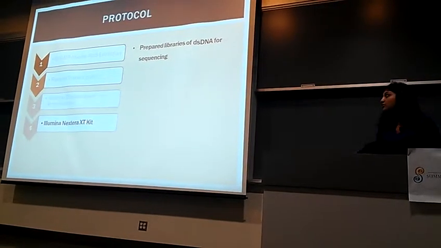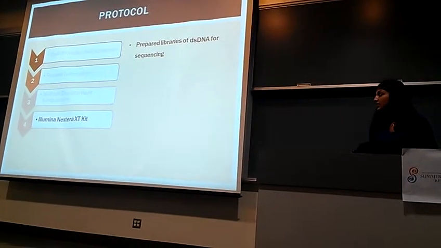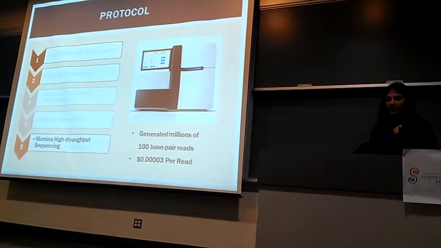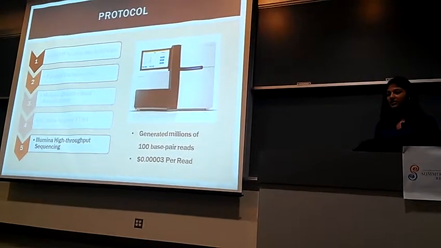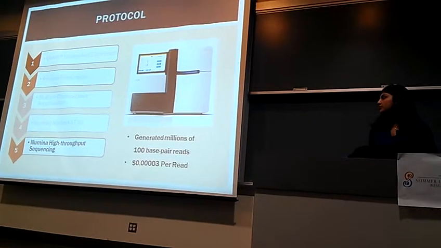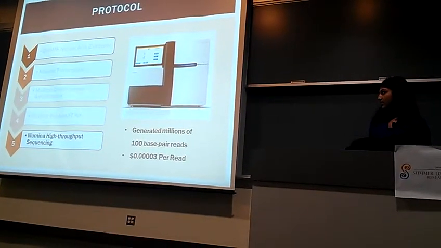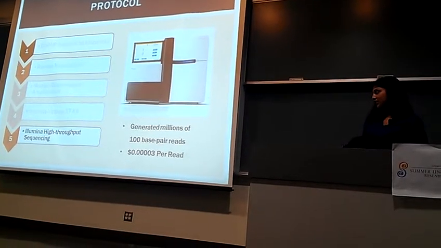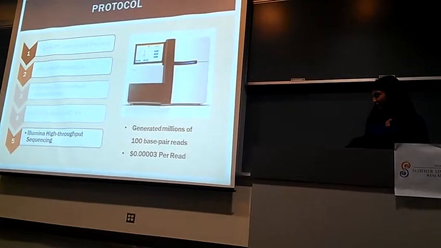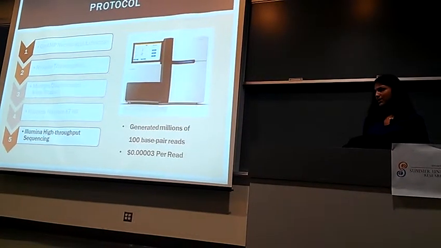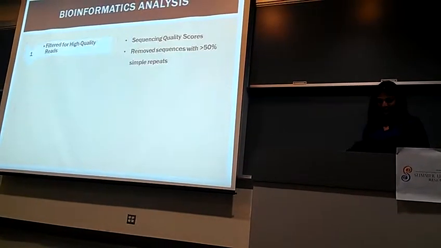And so then we used an Illumina Nextera kit to prepare libraries for sequencing. We sent our libraries to the QB3 facility here on campus, and we used Illumina machinery to perform high-throughput sequencing on our samples. This basically resulted in millions of reads at very low cost. In fact, the price per read turned out to be 0.003 of a penny, which is pretty cool.